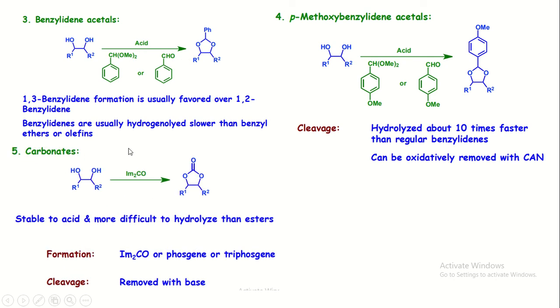The next way, the protection of 1,2-diol and 1,3-diol can be done through formation of carbonate, when 1,2-diol or 1,3-diol reacts with diimidazole carbonyl or phosgene gas or reacts with triphosgene. The structure of the triphosgene is like this. Then to give the protection, it is stable in acidic condition and more difficult to hydrolyze than the ester. It is easily cleaved by using simple base.